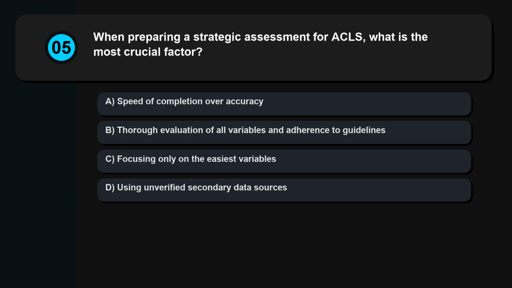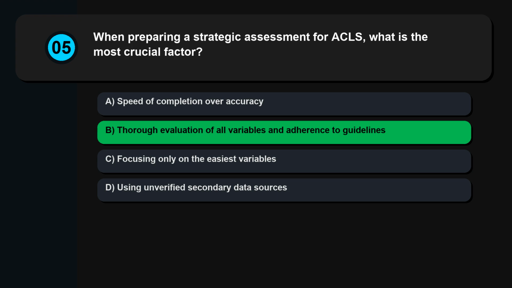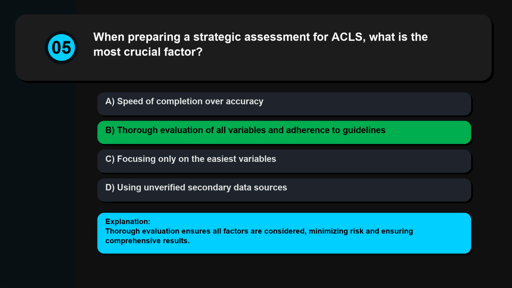Question 5. When preparing a strategic assessment for ACLS, what is the most crucial factor? Speed of completion over accuracy, thorough evaluation of all variables and adherence to guidelines, focusing only on the easiest variables, using unverified secondary data sources. Thorough evaluation ensures all factors are considered, minimizing risk and ensuring comprehensive results.